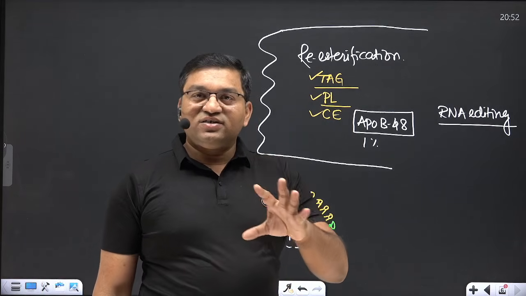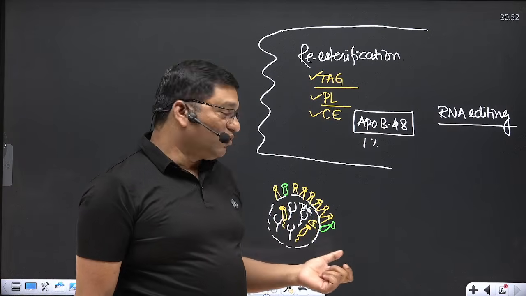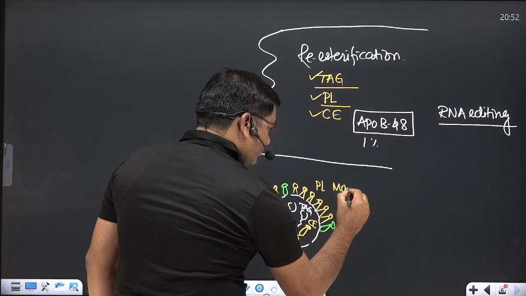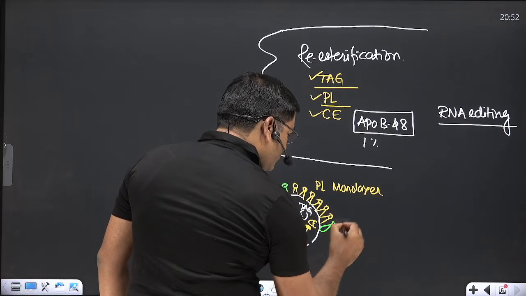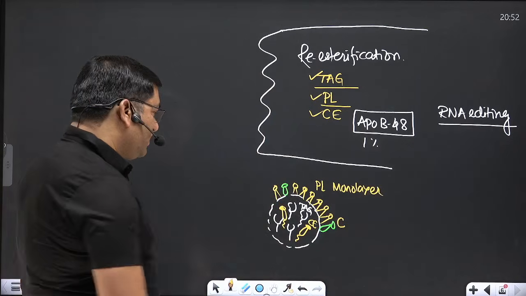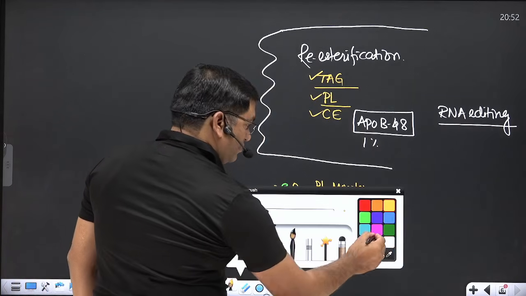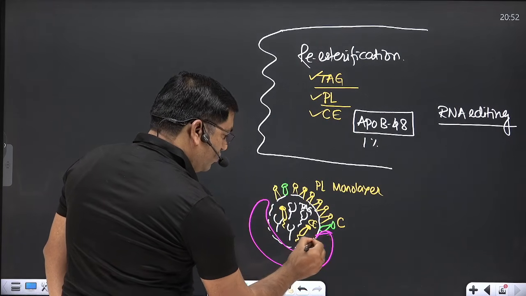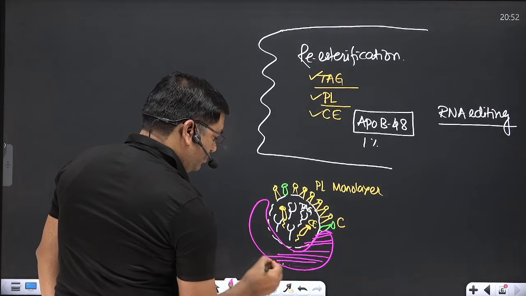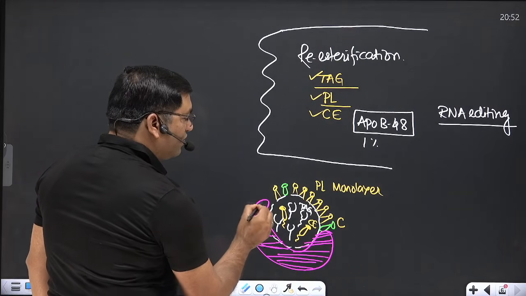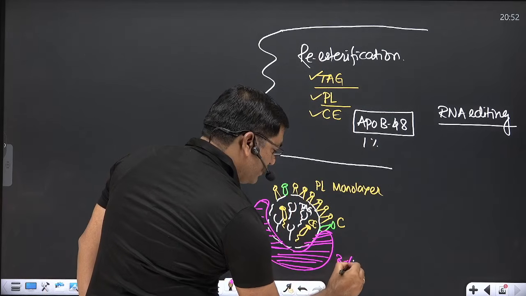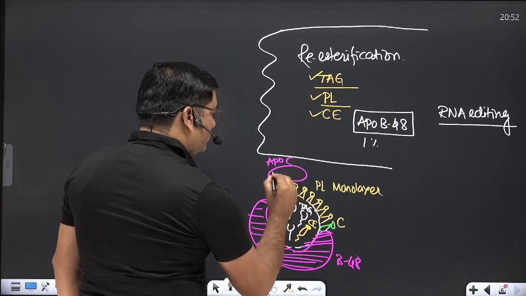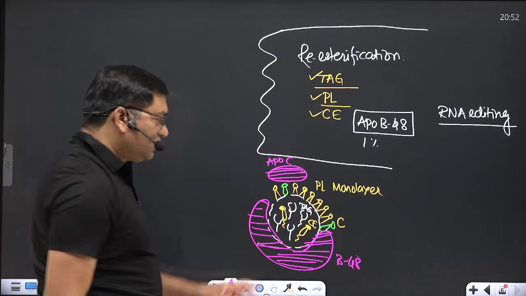Bilayer is present in the plasma membrane structure. It is monolayer in the lipoprotein. So this is phospholipid monolayer along with cholesterol. Along with this, there is integral protein. The integral protein in the chylomicron is ApoB48, and the peripheral protein is ApoC. So this is the structure of chylomicron.